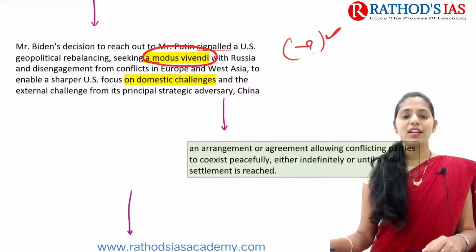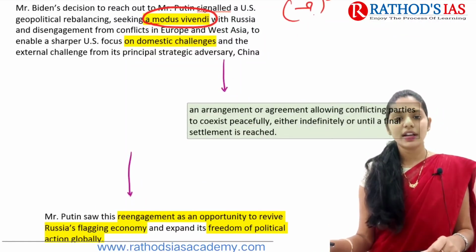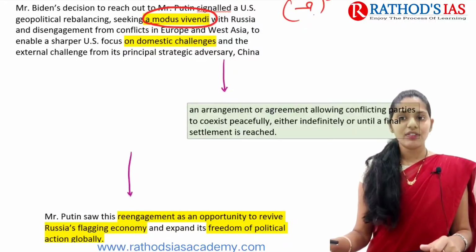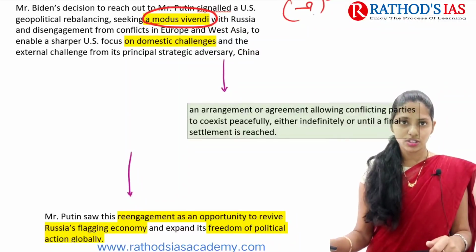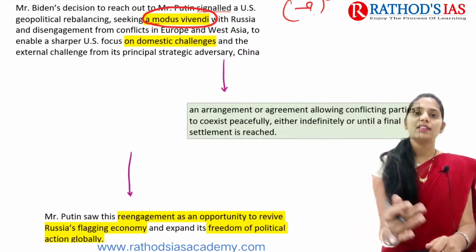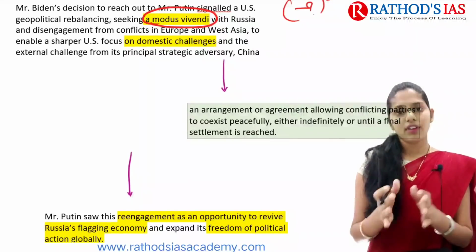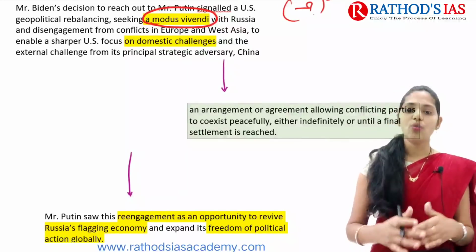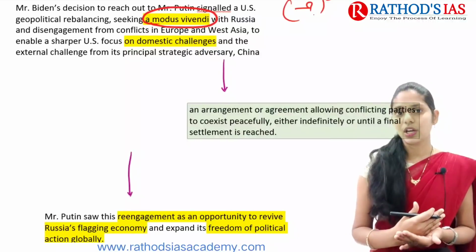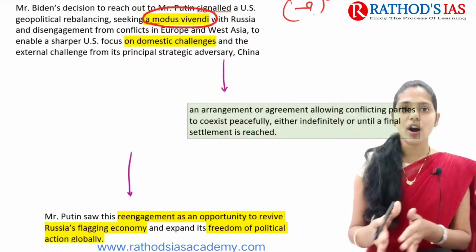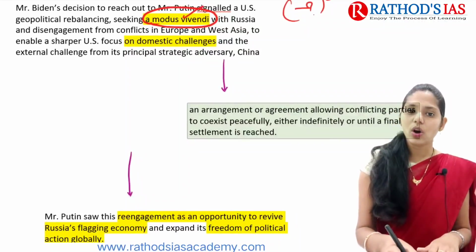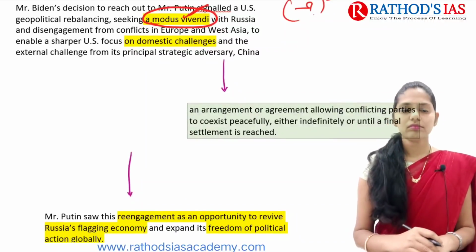Modus vivendi means nothing but an agreement or arrangement allowing conflicted parties to coexist peacefully, either indefinitely or until a final settlement is reached. Okay, this can be done through an arrangement or an agreement. So this is called modus vivendi.